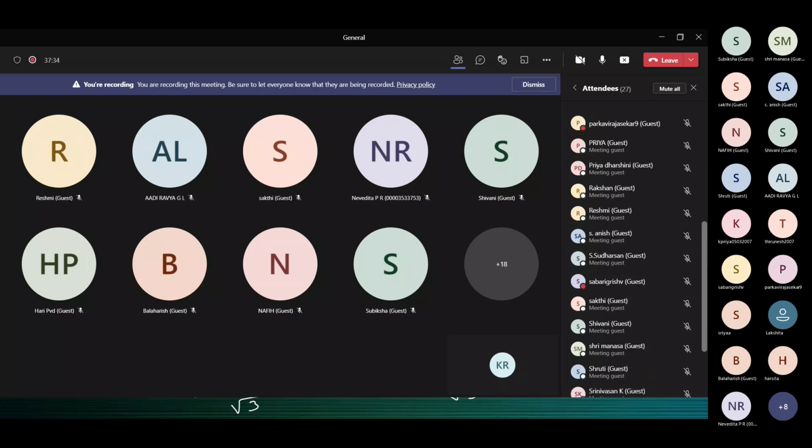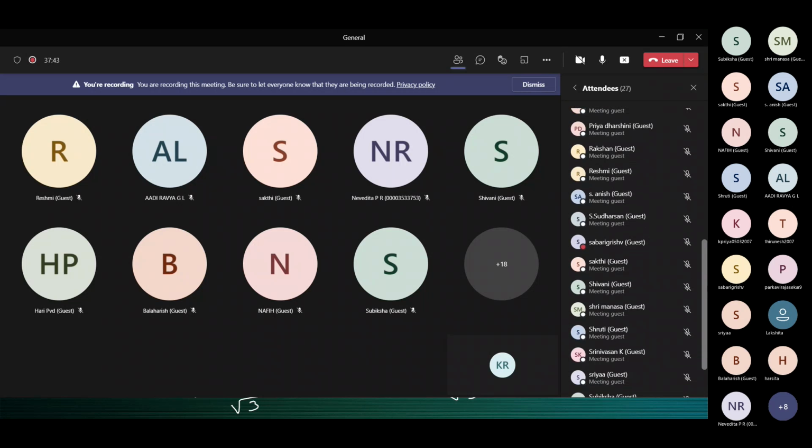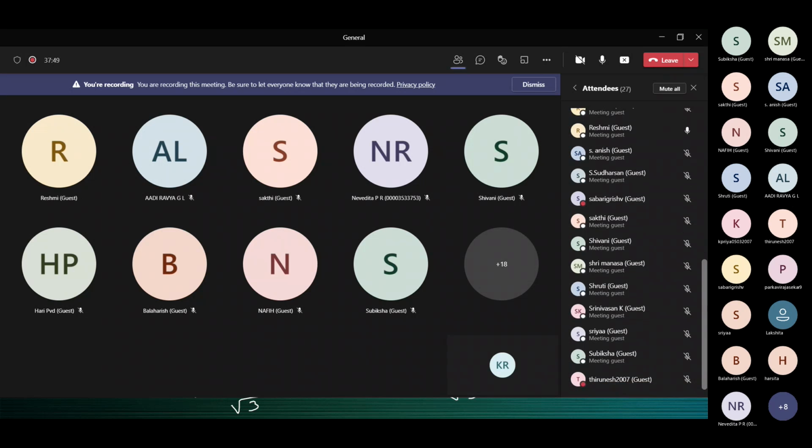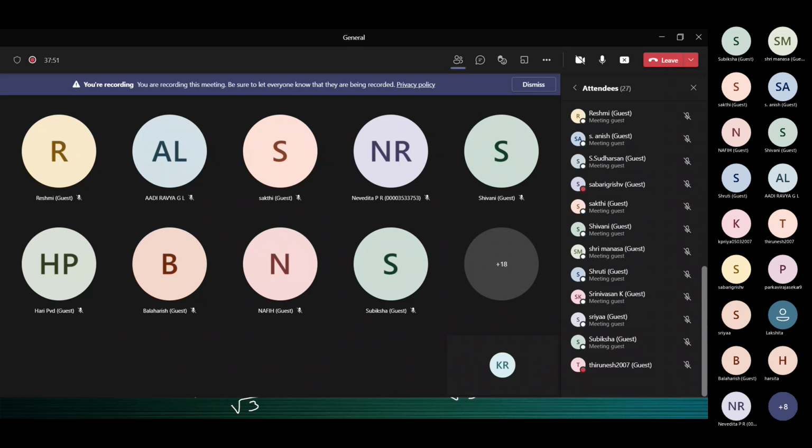Understood. Bhargavi? Understood. Priyadarshini? Understood. Reshmi? Yes, ma'am. Reshmika, you said you wanted the alternate method. Yes. Sudarshan? Understood, ma'am. Shivani?